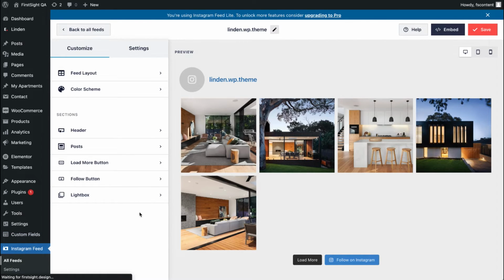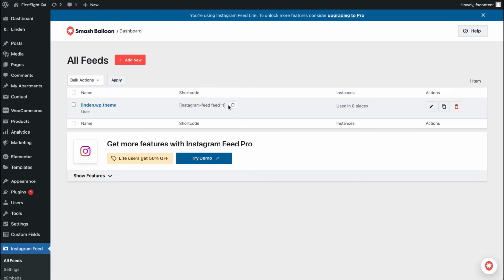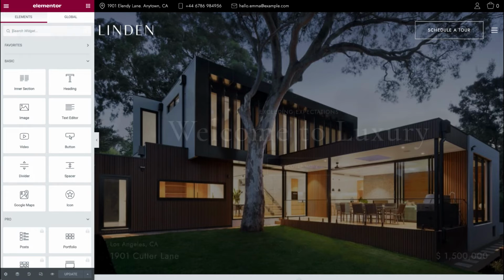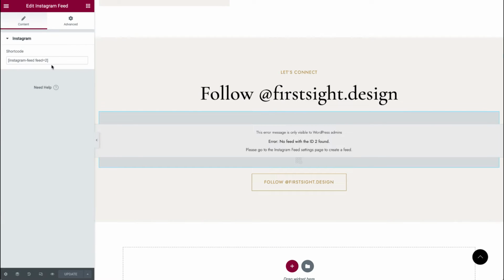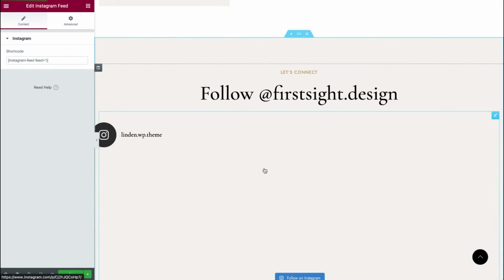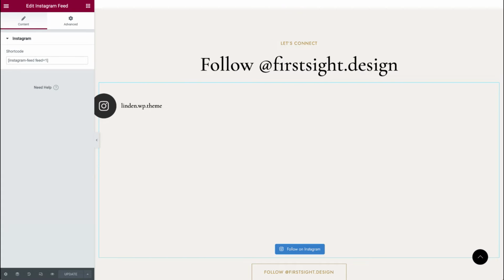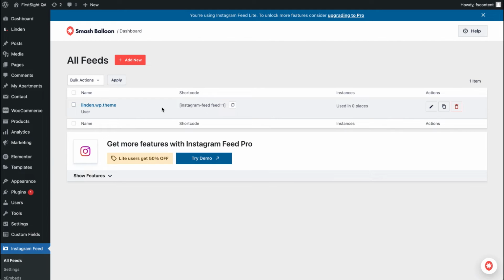All feeds, let's go here and see we have here Instagram feed 1. So let's take a look what we have. That was a shortcode, so let's go here. We can see here a different shortcode, so simply change it to the shortcode 1. Click update and you'll see that your feed will appear. So make sure that this shortcode and this one are the same.